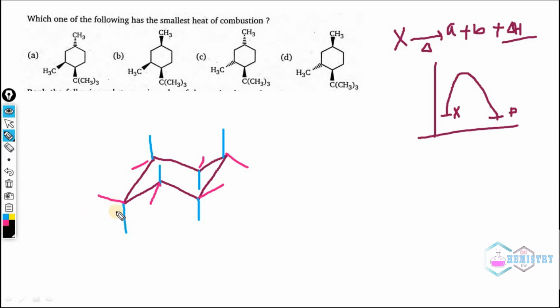Any group at axial position is unstable, but in equatorial position is more stable. It is the chemistry of cyclohexanes.